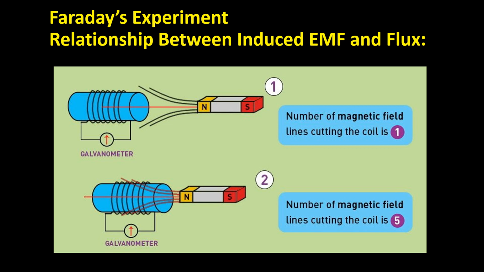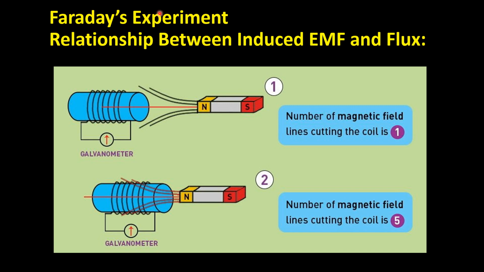Let's understand Faraday's law of electromagnetic induction with this simple experimental setup. In this diagram, you will find an insulated coil whose terminals are connected to a sensitive galvanometer, and one simple permanent magnet. Just by changing the position of this permanent magnet with respect to this insulated coil, you will find a deflection in the galvanometer. During the experiments,